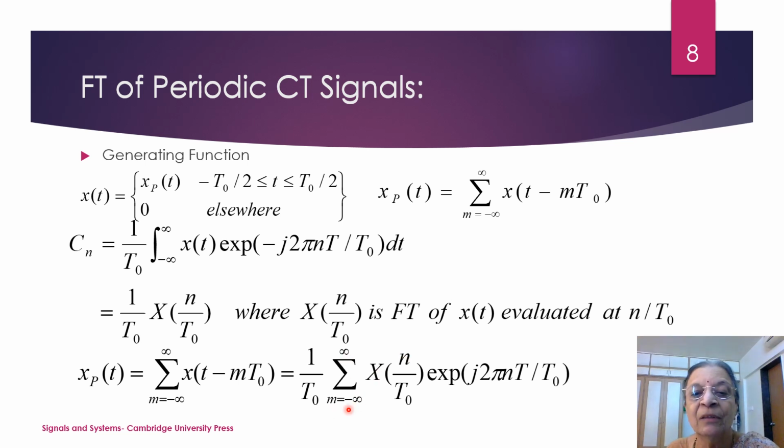Sorry, this has to be n. Exponentiation of j 2 pi n t upon T0. So I am in a position to write the Fourier transform of the periodic signal by concentrating on only a single period of it and writing down the Fourier transform and then extending this to the corresponding periodic signal, that is the repetitive signal.